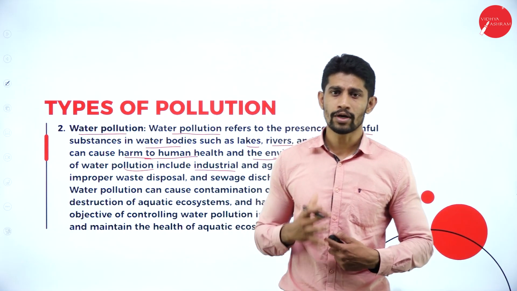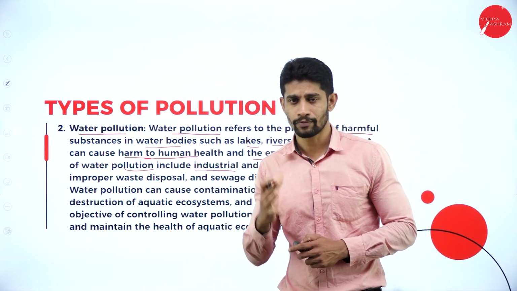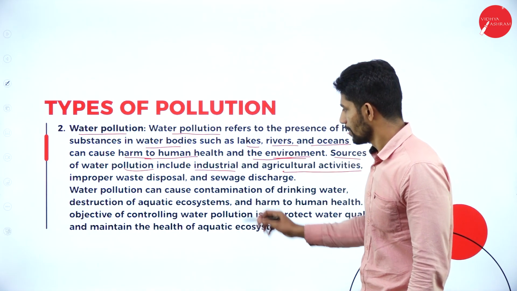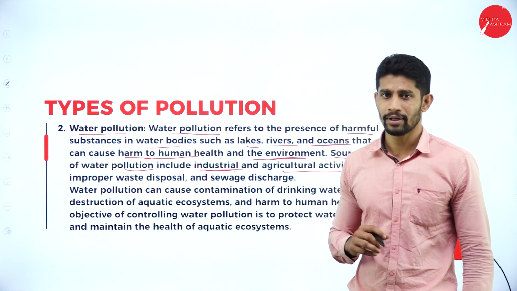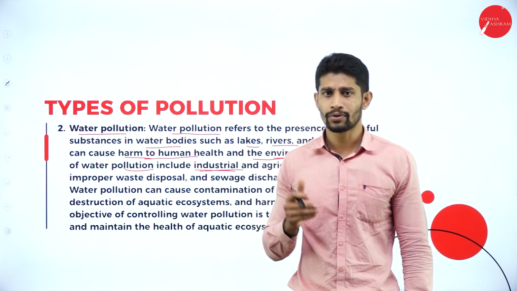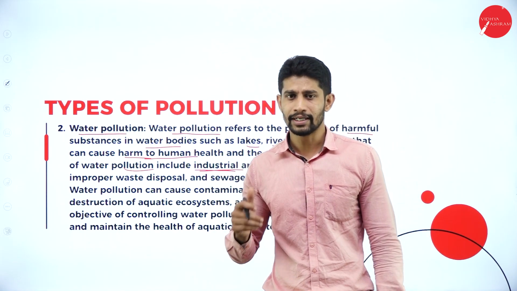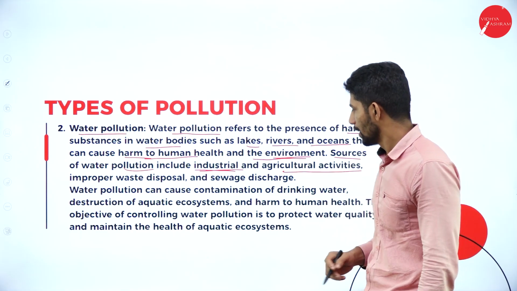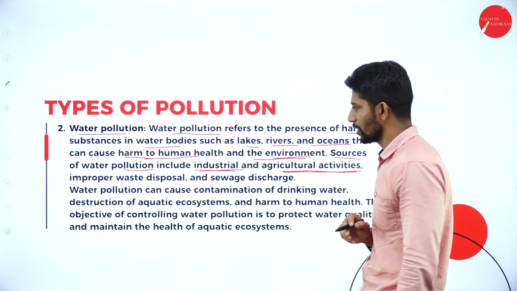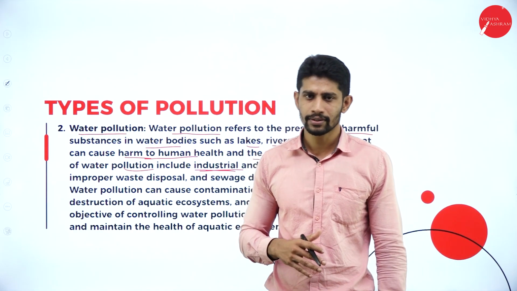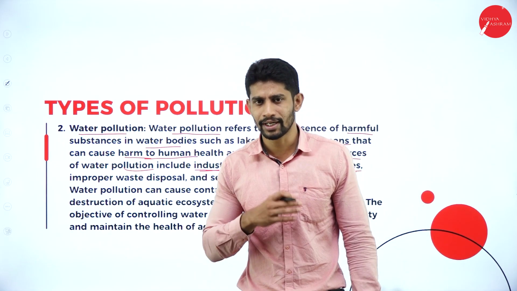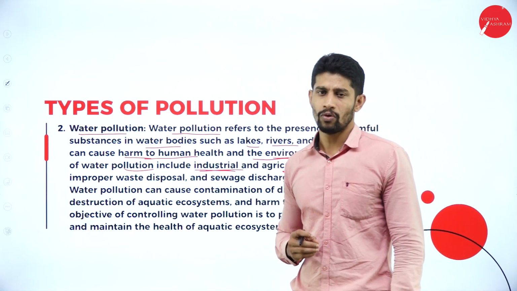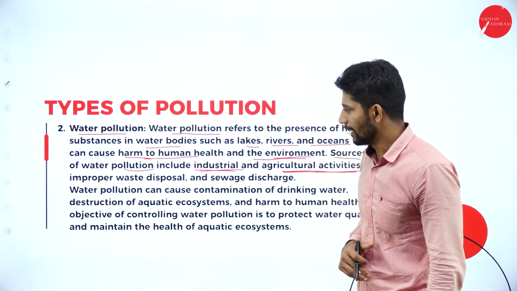From what will this water pollution happen? Water pollution will happen from industries. Whatever waste water, the processed water the industries release, from that waste water also water pollution will occur. And also the agricultural activities. In agricultural activities, whatever waste water they have, they release it to the lake or to the river. If it is mixed with the fresh water, then water pollution will occur.